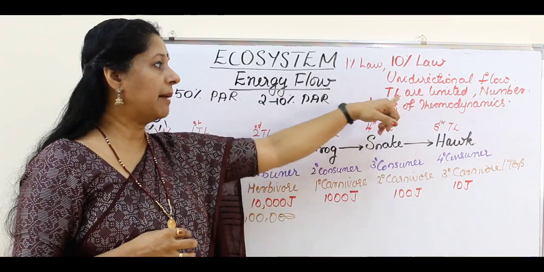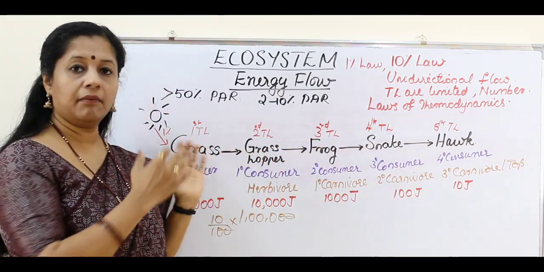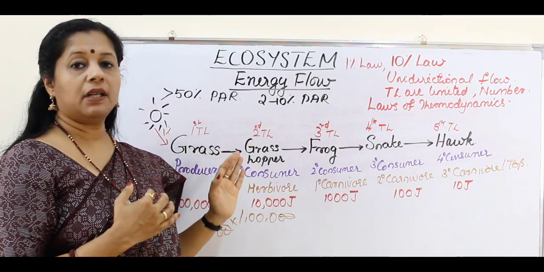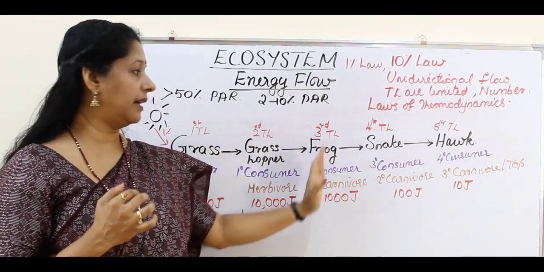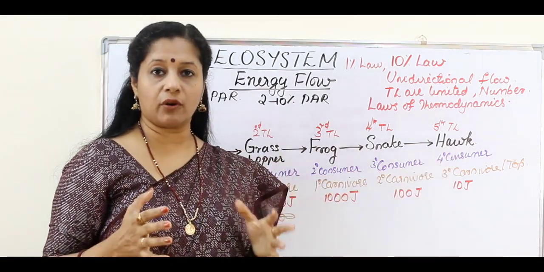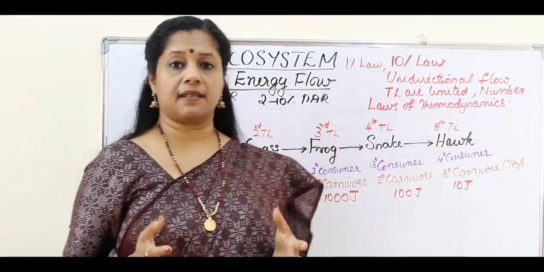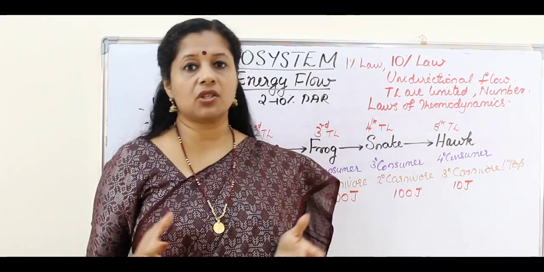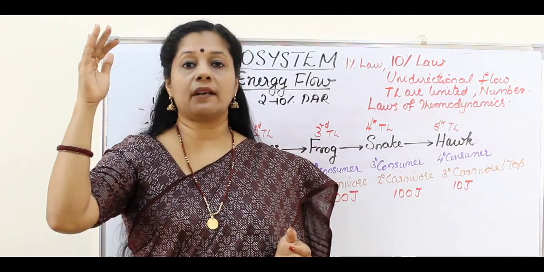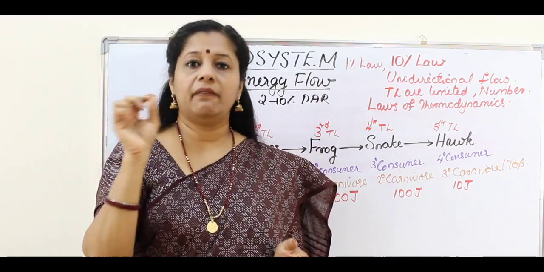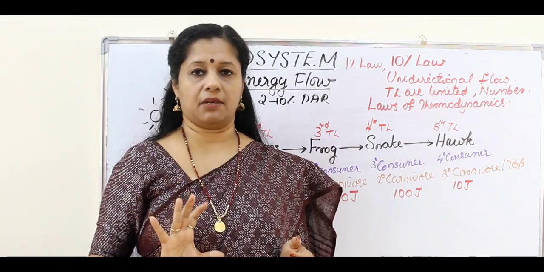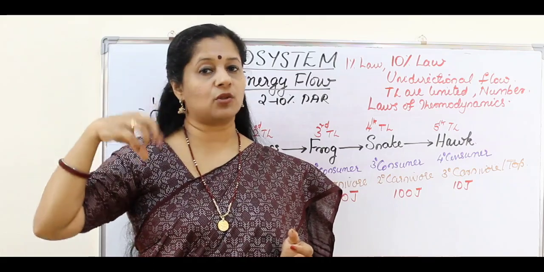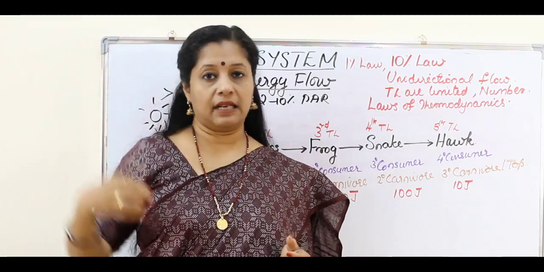And here number also, the number of organisms in the producers will be higher than the consumers. Then primary consumer number will be less in the secondary, tertiary, quaternary. So you know that in a forest, if you look at the plants, large number of plants are there. When you come to the primary consumers, like for example rabbits or deer, their number is also quite high. But in a forest, the top carnivore like lion and tiger, how many will be there? Very few, 1 or 2 or maximum 3, very limited number. Why? Because the energy that is available to that trophic level is very less. So the number is limited when it goes to higher levels.